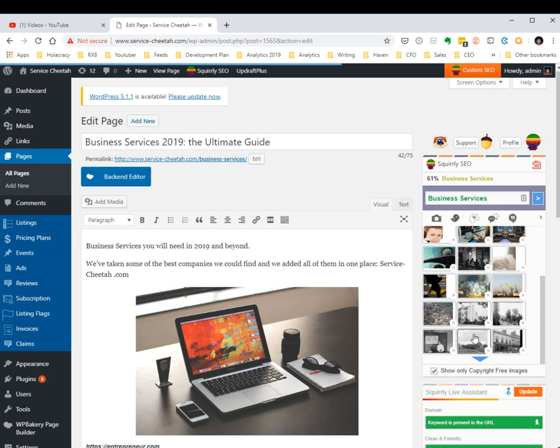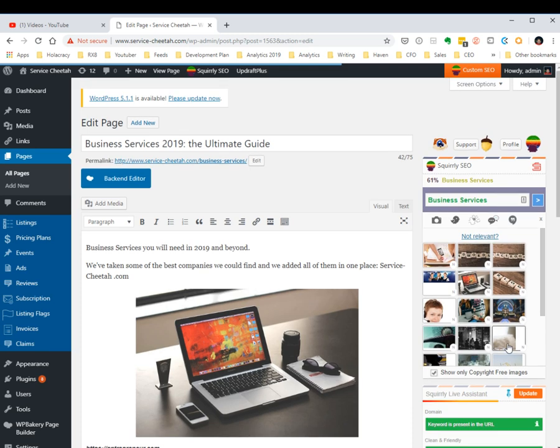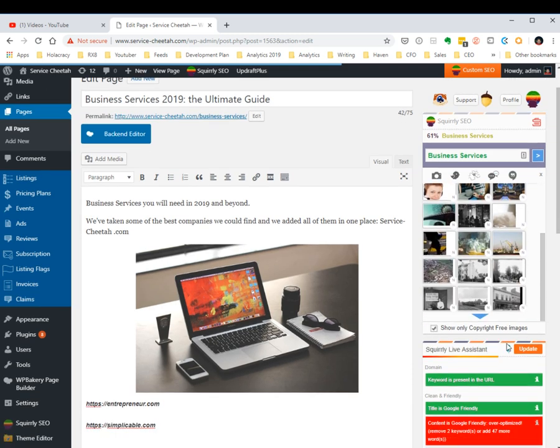And it's also super important to know that all of these have this N feature right here. You can see the N in the lower right corner. That means that no attribution is required to use the images in your blog posts or your pages. And I have the check mark for show only copyright free images.